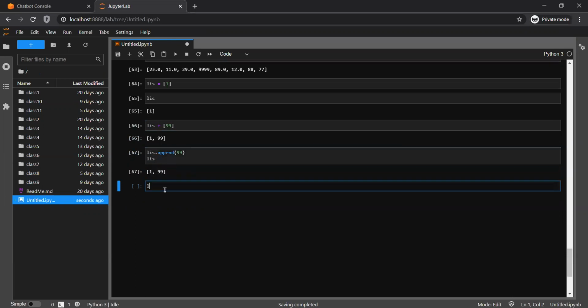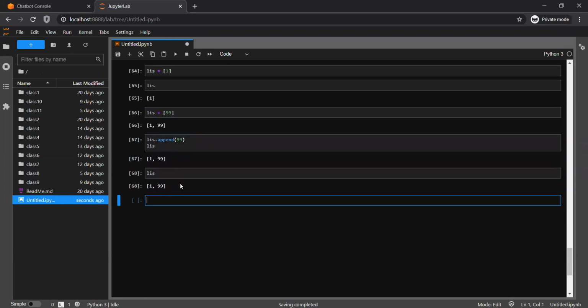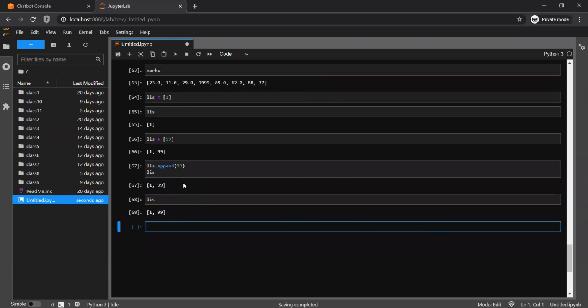So if I see now here the list, it's 199. Again, you need not worry about which is going to change the data type and which is not. As soon as you progress, as soon as you start learning things, obviously you will know. It's a kind of thing you remember, like what is going to change a particular thing.